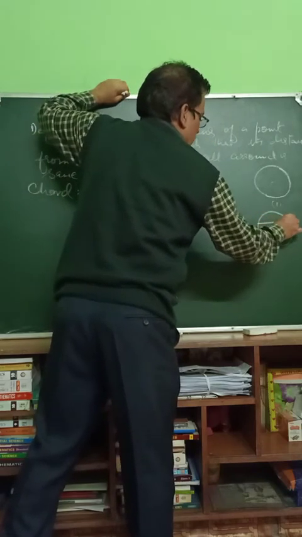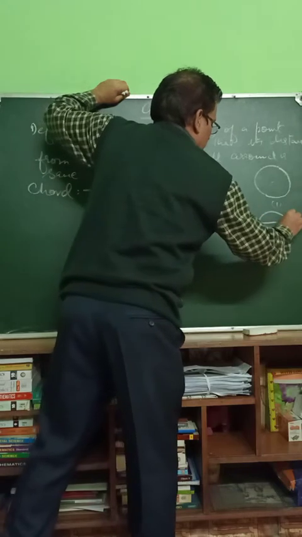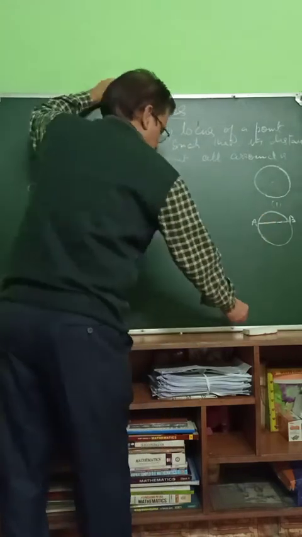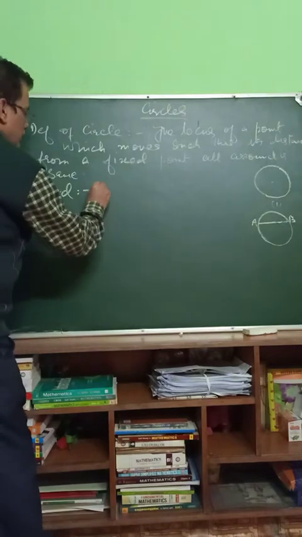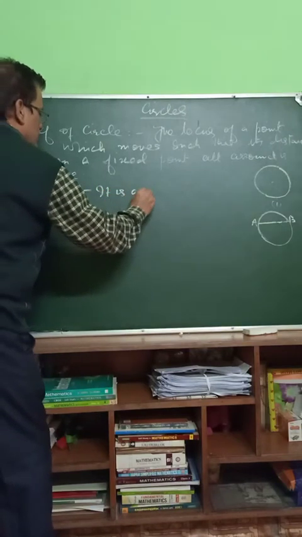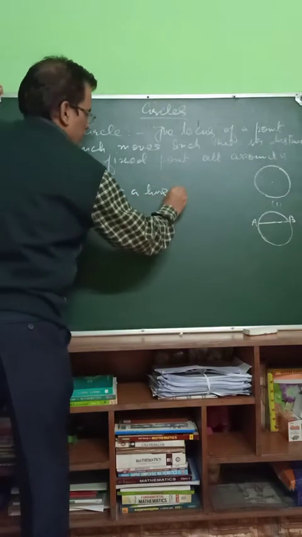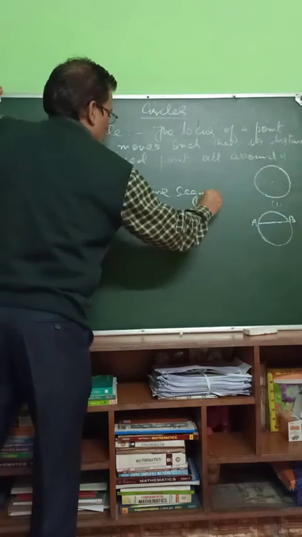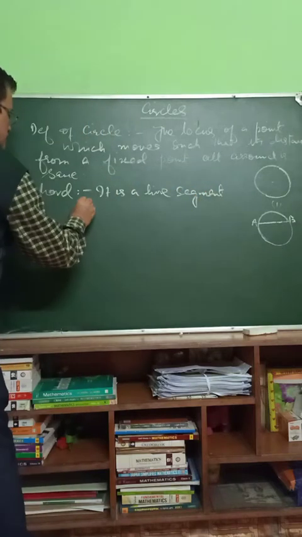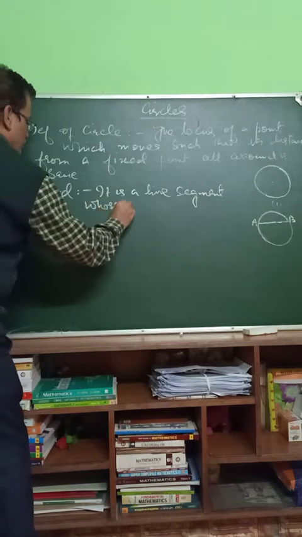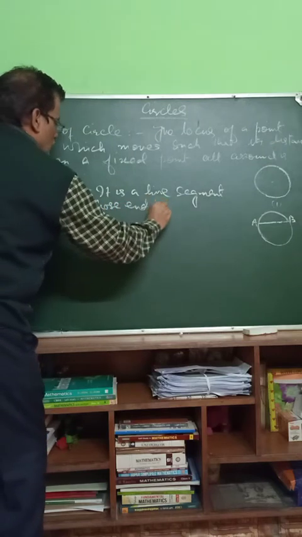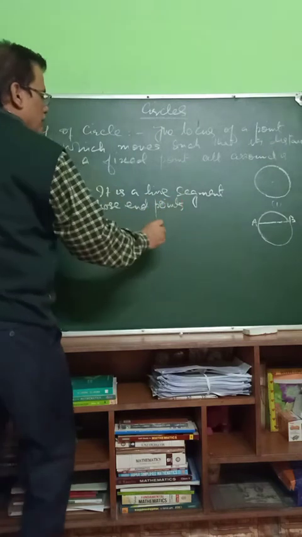This is chord AB. It is a line segment whose endpoints lie on the circle.